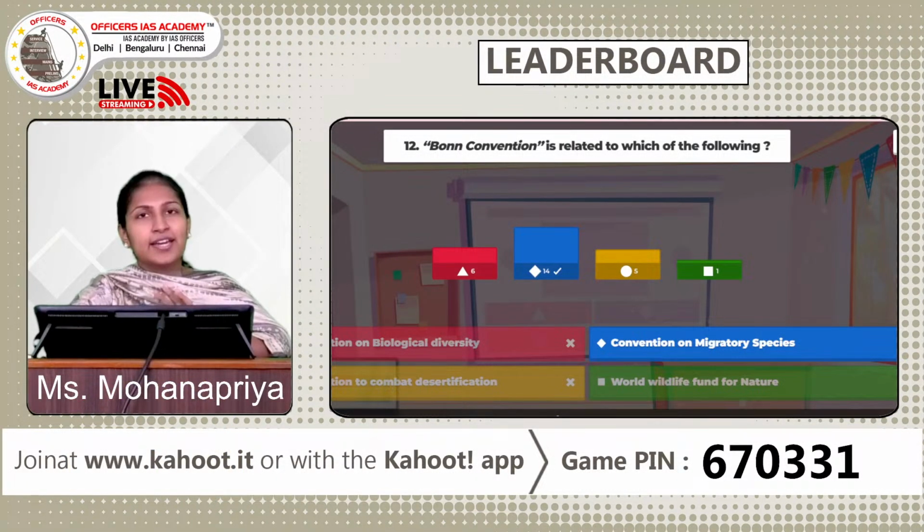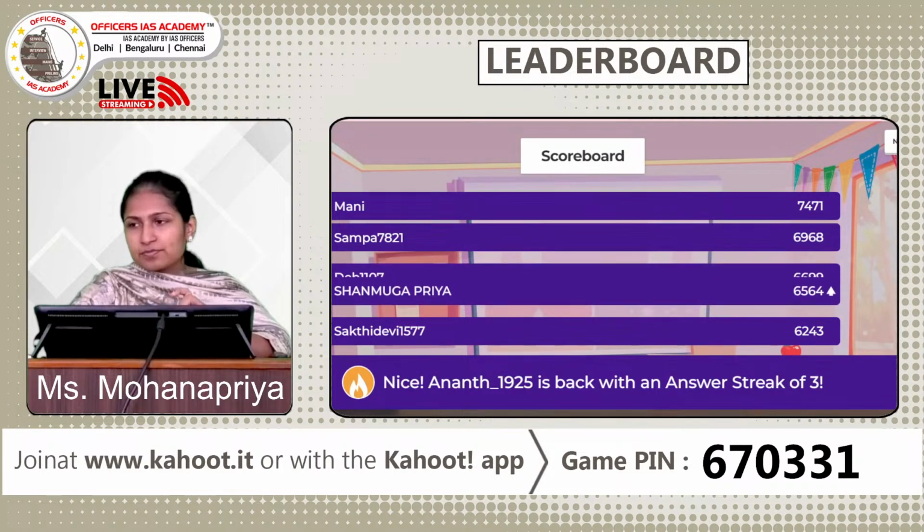Very good. Here again, most of you have given the right answer. The answer is Convention on Migratory Species. The Bonn Convention is also known as the Convention on Migratory Species. It was signed in the year 1979. So this convention aims at the protection of the migratory species. Okay. So now let us have a look at the leaderboard.